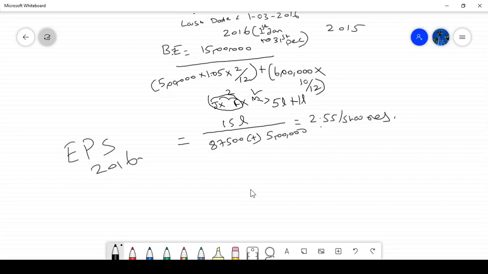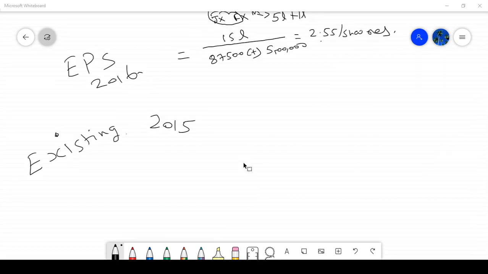Okay, what is the previous year profit? 11 lakh. 11 lakh is the previous year profit, divided by how many shares? Existing shares, 5 lakh, equal to rupees 2.2.